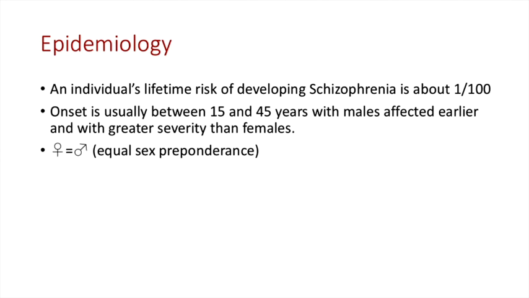The epidemiology. So an individual's lifetime risk of developing schizophrenia is about 1% or 1 in 100. Onset is usually between the ages of 15 and 45 years, with males affected earlier and generally with greater severity than females. There is, however, an equal sex preponderance, so the likelihood of a man and a woman developing schizophrenia is equal, although men are likely, as I said earlier, to be affected with more severity and be affected earlier than women.